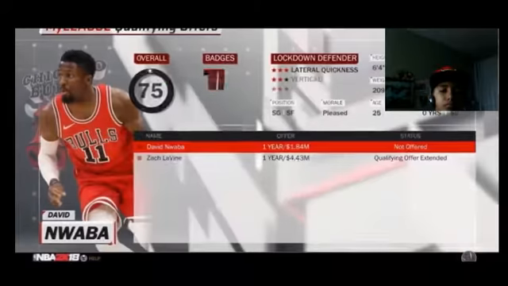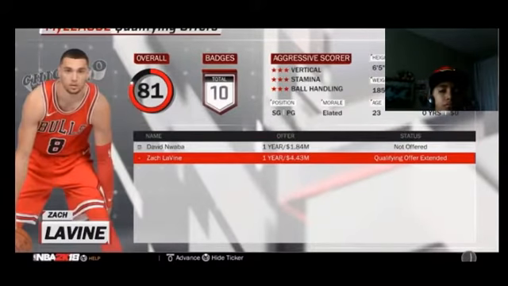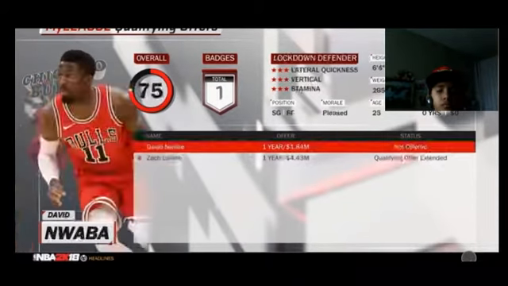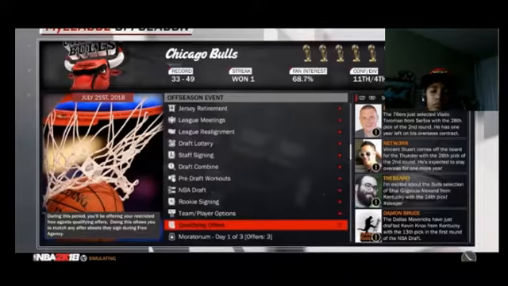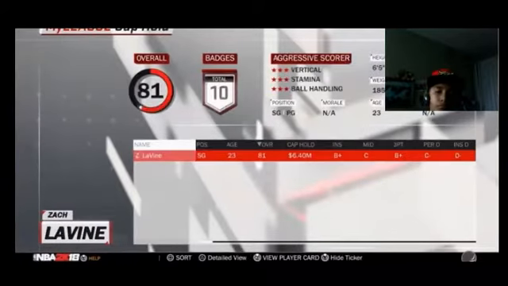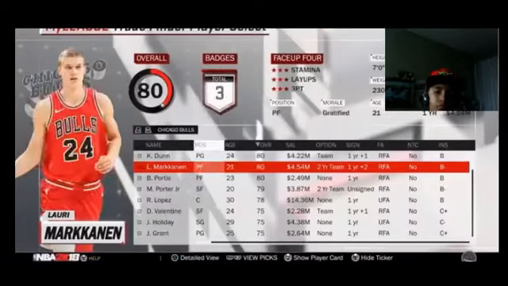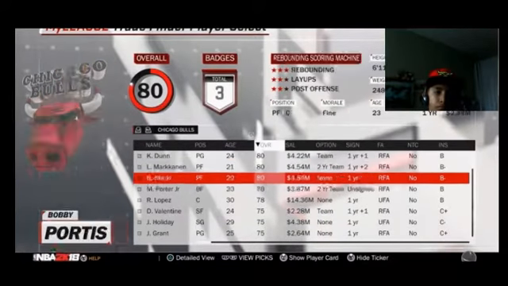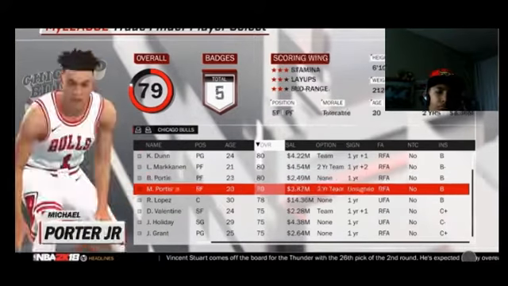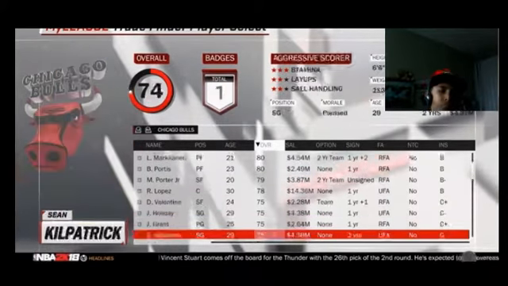And let's go into free agency. Qualifying offers definitely on Zach LaVine. David Nwaba, not as important, but I'll go ahead. Actually, I'm not going to offer it. So let's just go ahead and move on. Let's go ahead and renounce David Nwaba. And then I'll wait for someone to throw an offer at Zach LaVine, and I will probably match. And we got Bobby Portis. We got Chris Dunn, Michael Porter Jr., Robin Lopez.